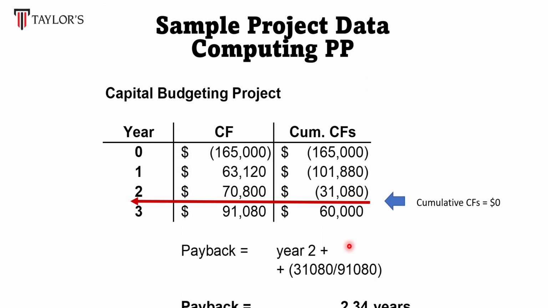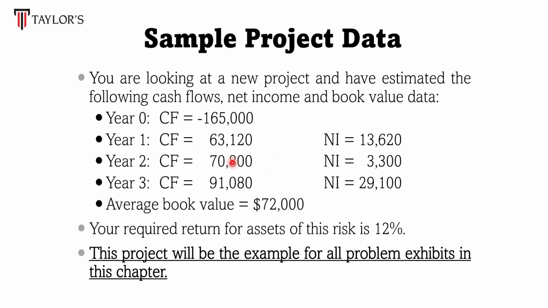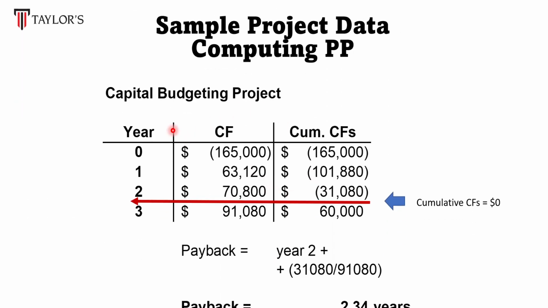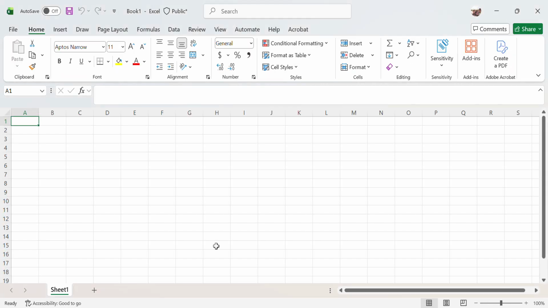Now let's look at the method on how to calculate payback period. You just list out year 1, year 2, year 3, with the cash flow as in the data stated from the previous slide. I encourage you to do this using Excel, so I will demo how to calculate the cumulative cash flows.